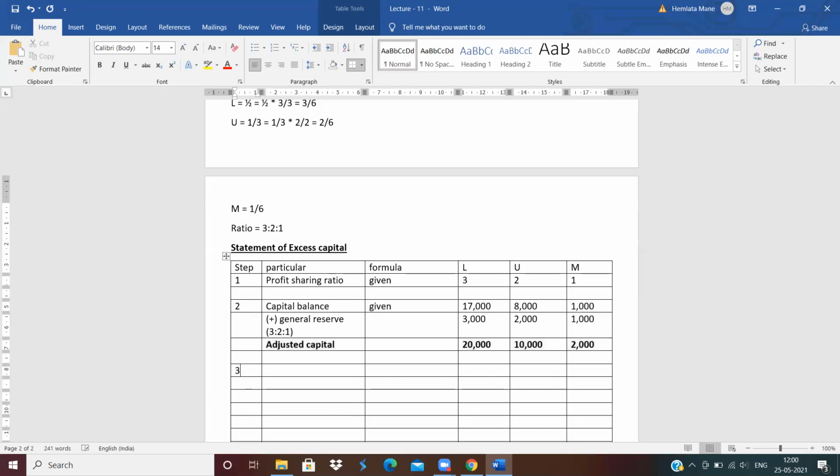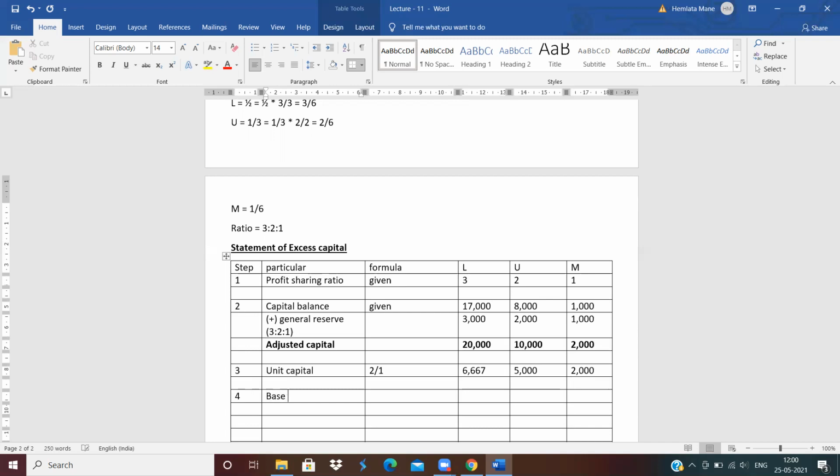Now third step. Third step is which? Unit capital. How to calculate the unit capital? 2 divided by 1. Then calculate, means 20,000 divided by 3. Then you will get 6,667. 10,000 divided by 2, 5,000. And 2,000 divided by 1, 2,000.